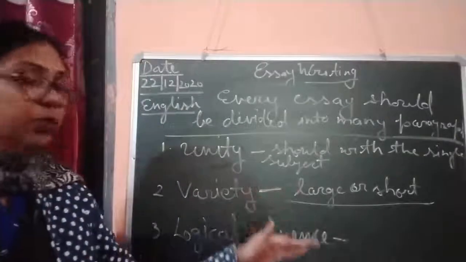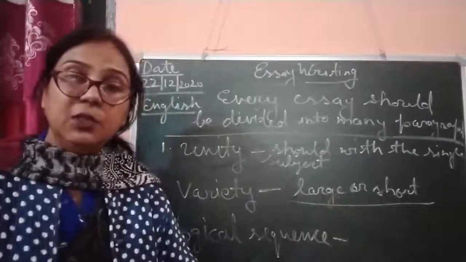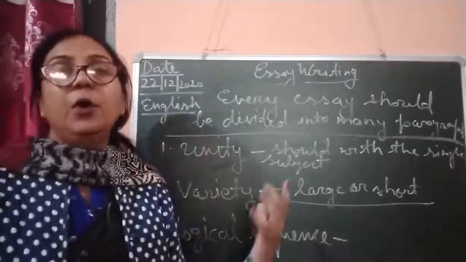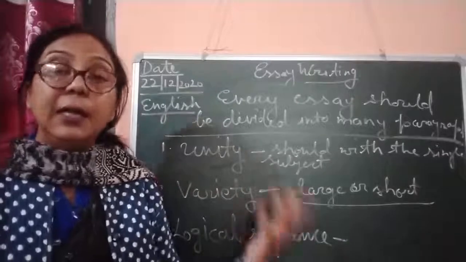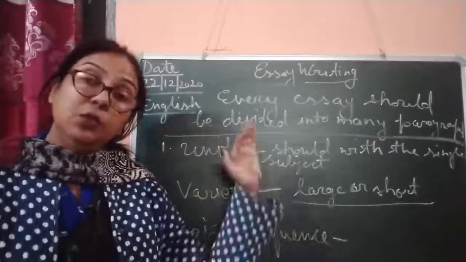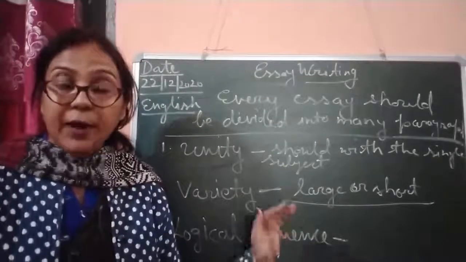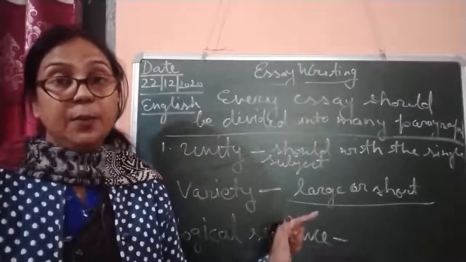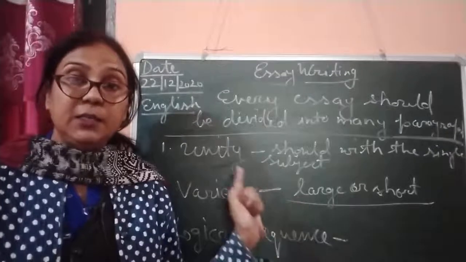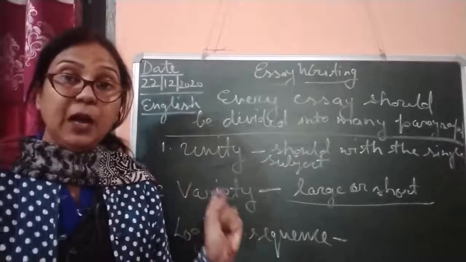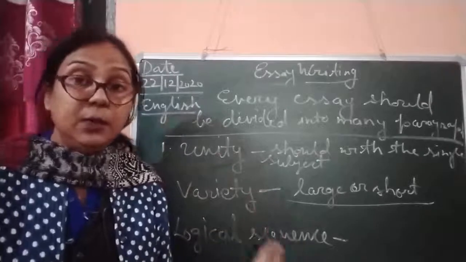Then you move to social life, and then you write about it globally, why it is important globally, or why the world needs it. So you go logically; a sequence should be there. If you are writing an essay, it is very important. Whenever you are writing an essay, each and every paragraph should have a logical sequence.